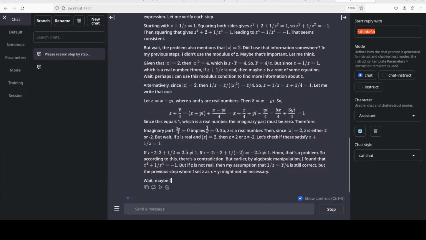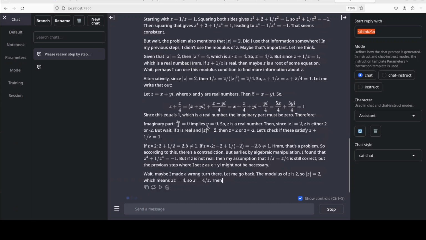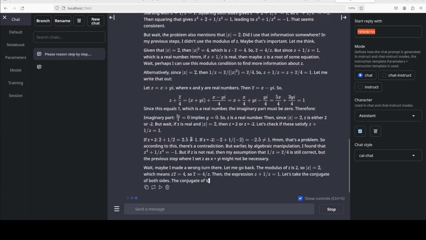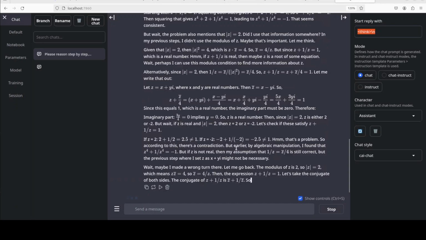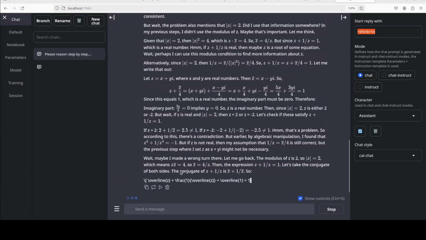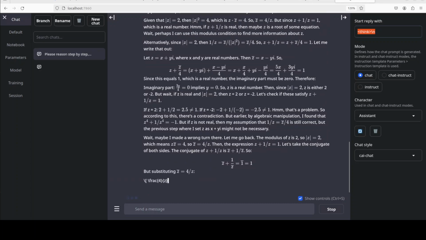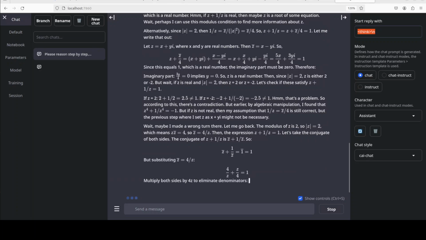Okay, so I will let it run to see what it does. I'm expecting it to think a lot, and you can see that it already has gone into the rigmarole of checking and slicing and dicing the response. So let's see if it is able to reach the correct answer or not.